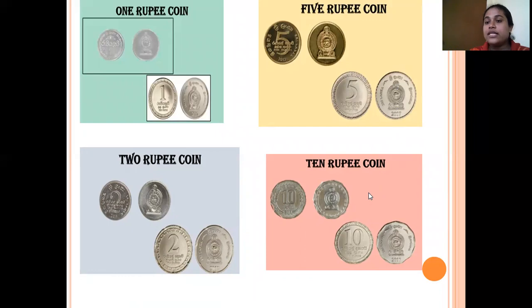These days we have three types of 10 rupee coins. Out of those three, I have shown two pictures here. And also earlier we used this note. Later on it came to coin form, but earlier we used this green color 10 rupee note.